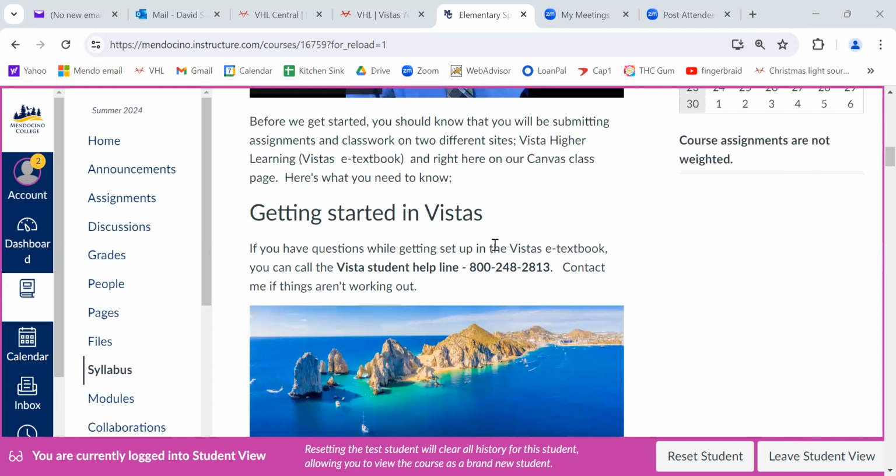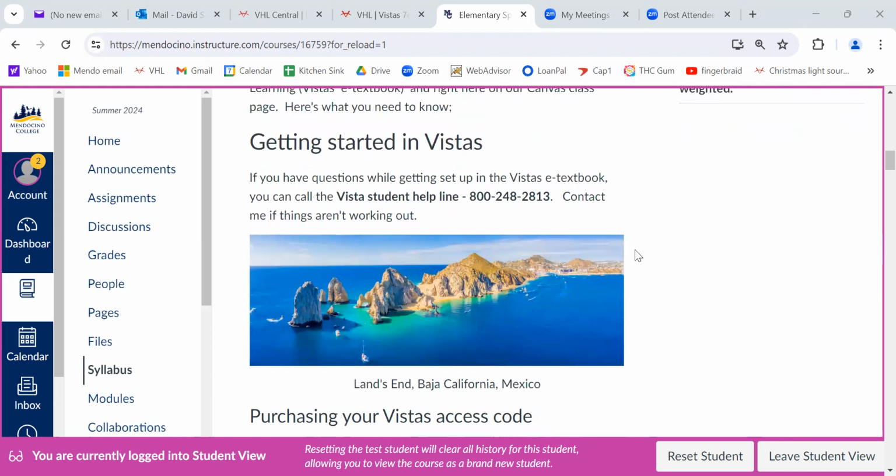And then one of the first things you need to do is get started in Vistas. Vistas is where you're going to do your online work. By the way, since I can't see you guys right now because I have to look at this screen, if you have a question, just shout it out. It's fine with me. I can't see you, so let me know if you need to ask a question.